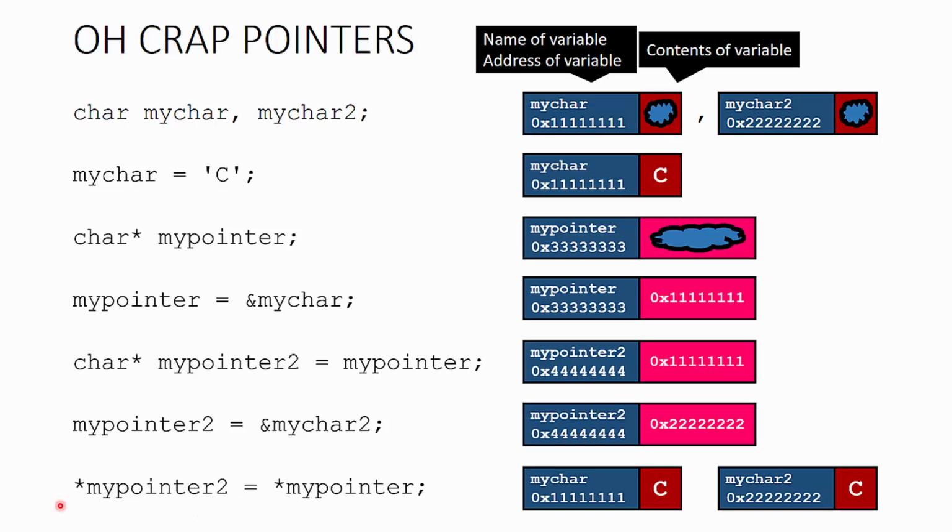And in this case, since there's no type in front of it, this means that it is dereferencing, which means de-addressing a particular variable. That means follow the address of whatever my pointer 2 is pointing at and get the actual data value, and let's refer to that instead. So I want to refer to the data storage spot, not the address storage spot.